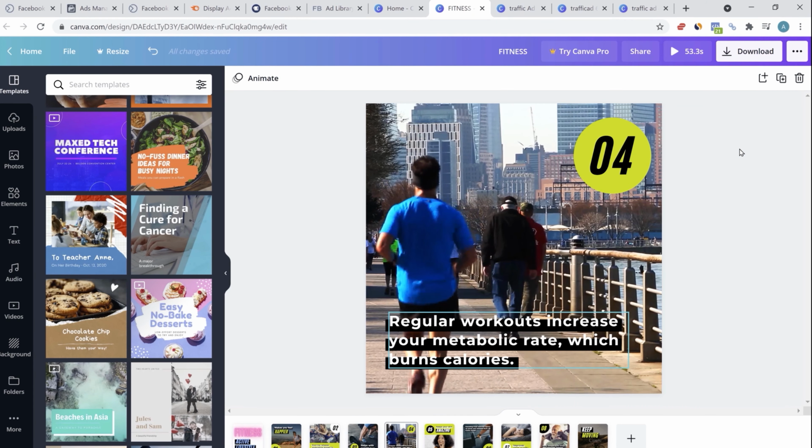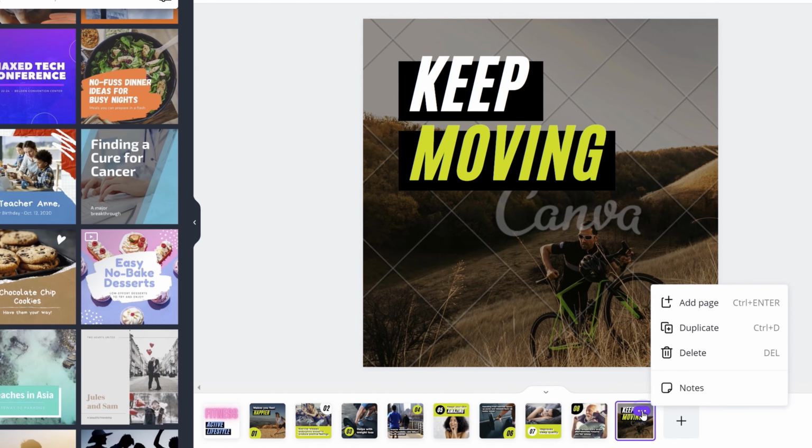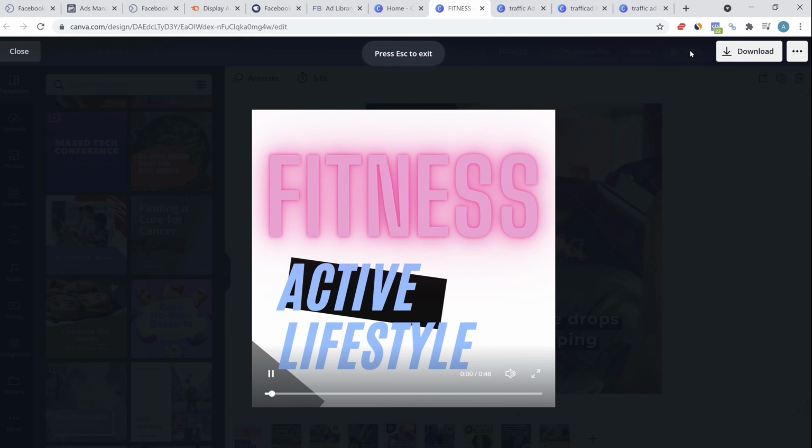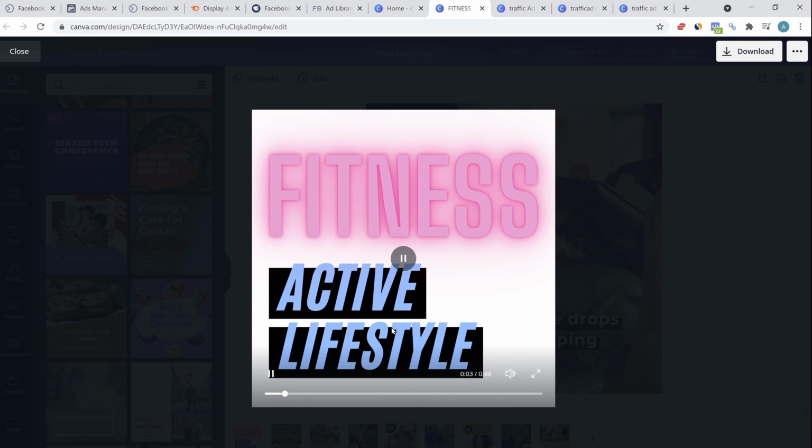Everything is customizable. If you don't like a particular layer, then you can click on the 3 dots and click on delete. Even the layers can be moved up and down. You can select a layer, hold it and move it around. And if at any time you want to check the preview, you can click the play button and the preview will be available.